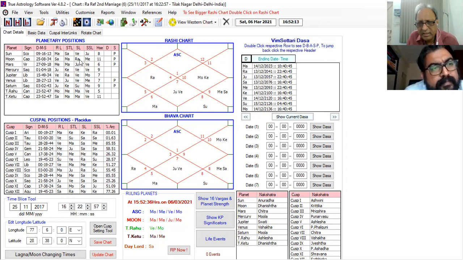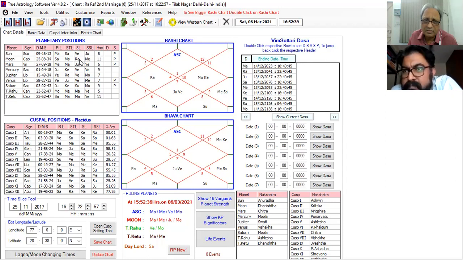So she will get married in Rahu Dasha, Rahu Bhukti when Jupiter will be transiting into the Taurus sign and in the Moon star. Moon star means between 10 degrees of Taurus to 23 degrees 20 minutes of Taurus. This should be the prediction, sir. This is known to one of my students, very close to her. She has not got married so far. So this is the way you will narrow down.